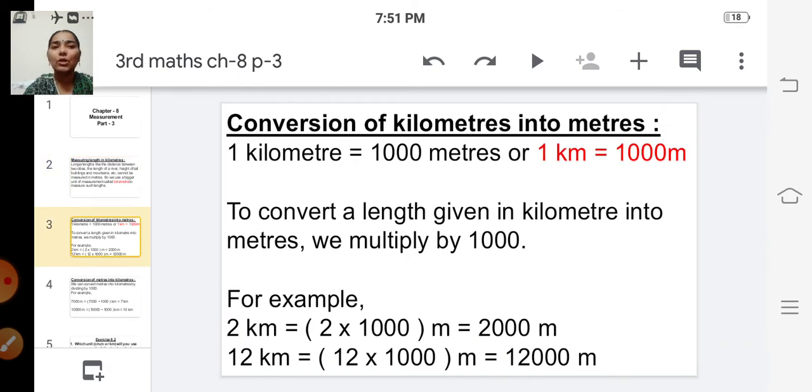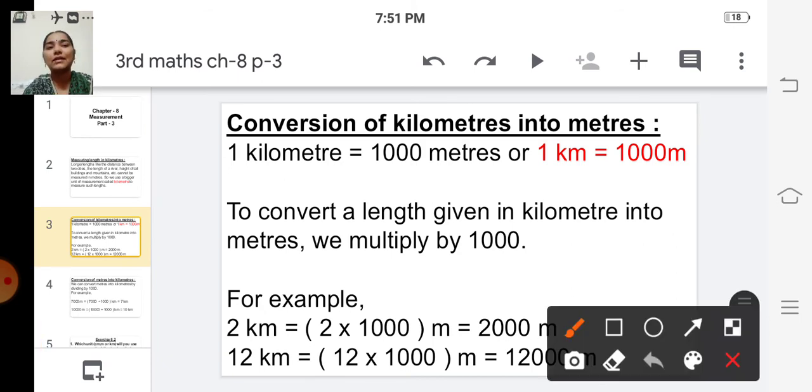Conversion of kilometers into meters. So 1 kilometer is equal to 1000 meters, and kilometer can be represented as km. So 1 kilometer is equal to 1000 meters.